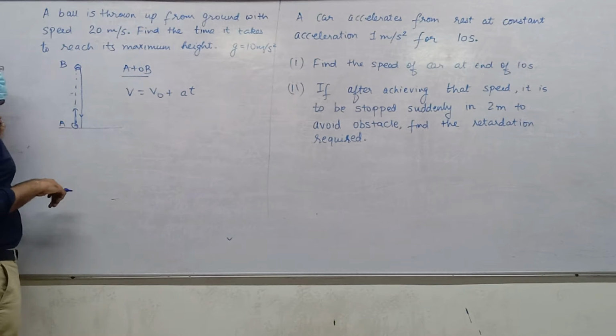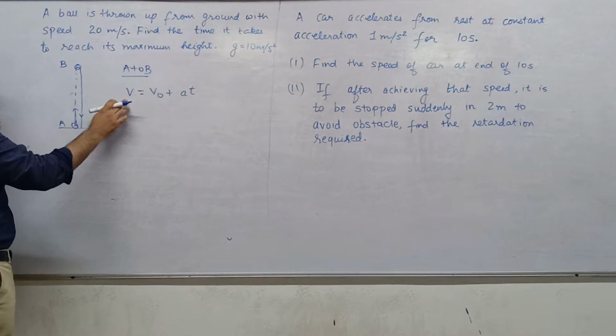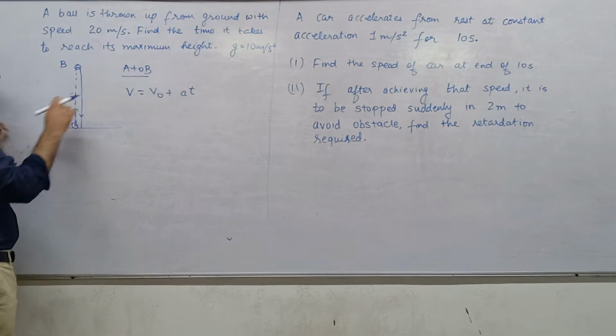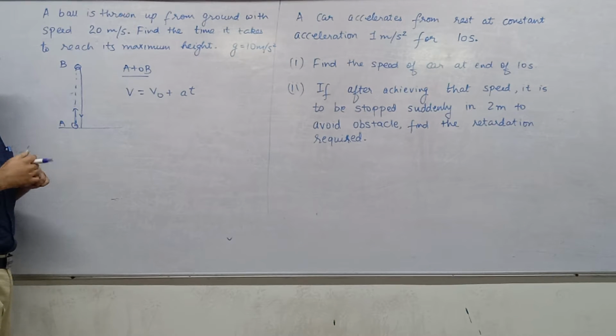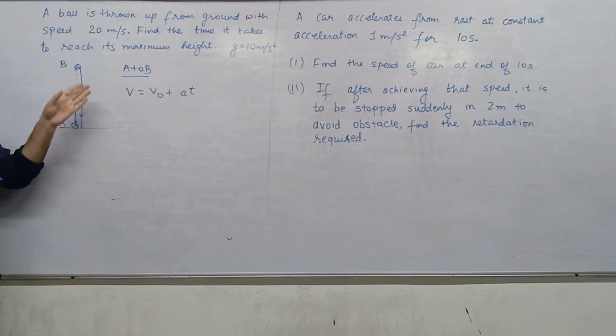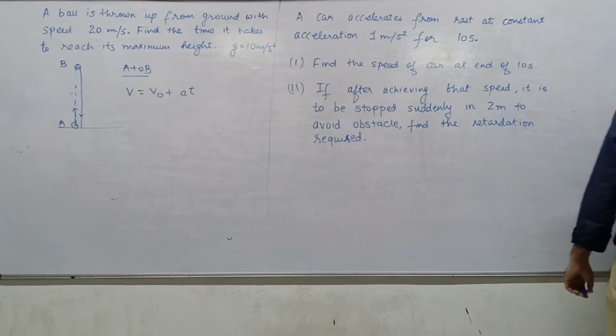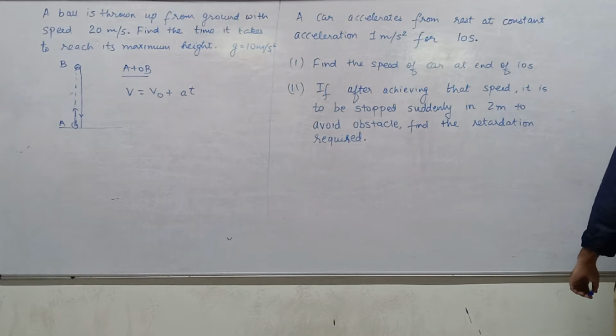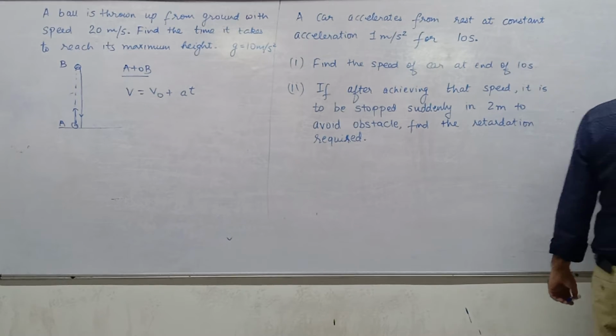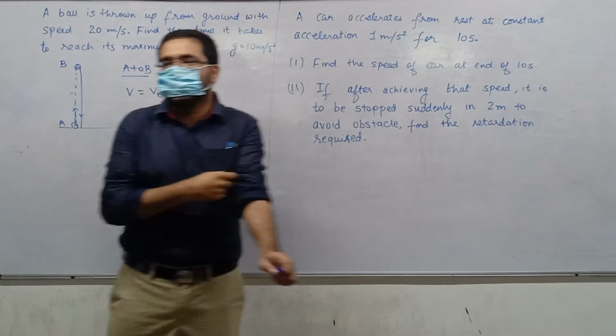Let's try the first equation. What do we get? V, the final velocity. First of all, which point is initial and which is final? A is initial and B is final.